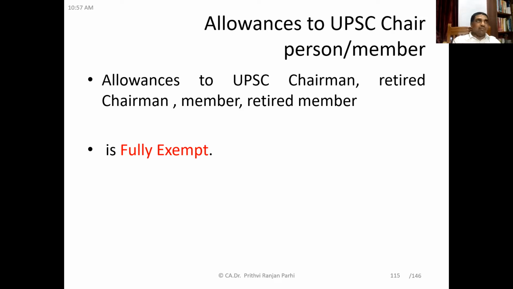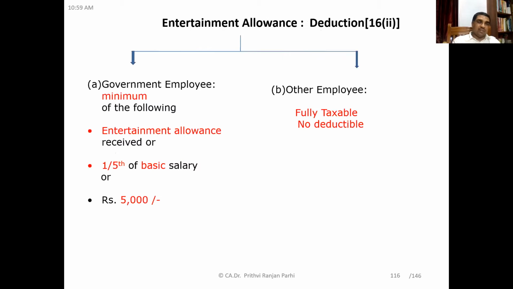And then there is one more allowance, but that is not fully exempt. That allowance we will learn when we learn the deductions under the salary chapter, how we compute the taxable income or taxable salary. So all these items, that is salary, bonus, gratuity, pay in lieu of leave, all these things are added. Or you can say allowances will be added to that. Then perquisites will be valued and added to that. Then certain deductions will be allowed.